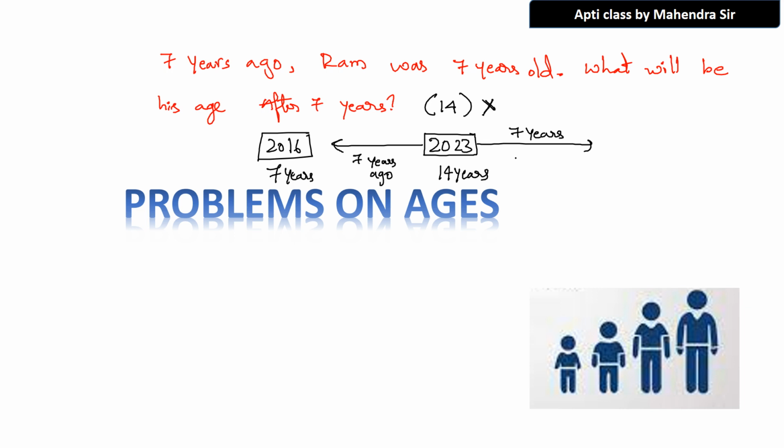Again, there is a gap of 7 years now. 14 plus 7 years. They are asking about 2030 now. So the age will be 14 plus 7, which is 21 years. Did you understand? This is a very tricky question. From 7 years ago to the present is a gap of 7 years, and from the present to the next 7 years is another gap of 7 years. So overall there is a gap of 14 years, and 7 plus 14 is 21 years old.